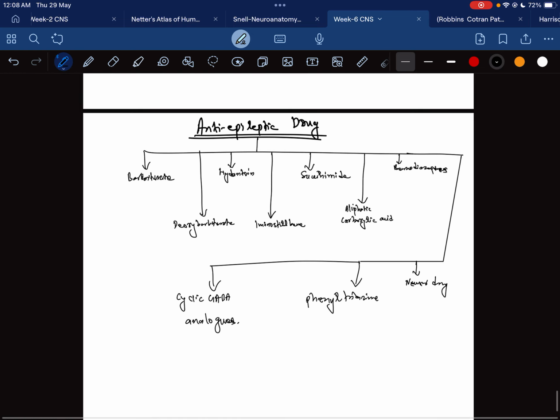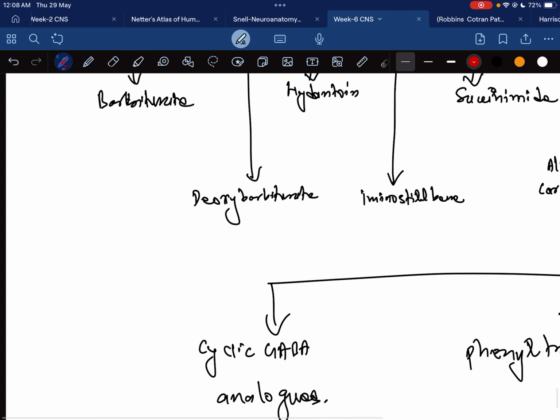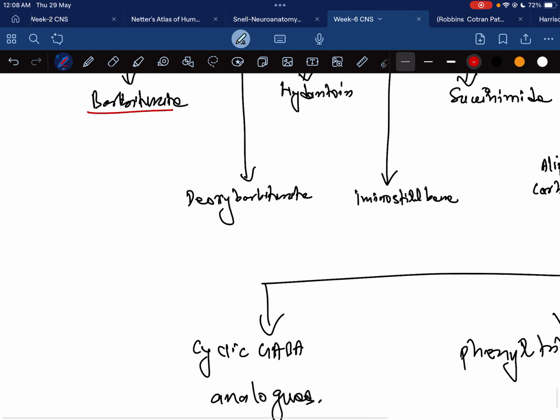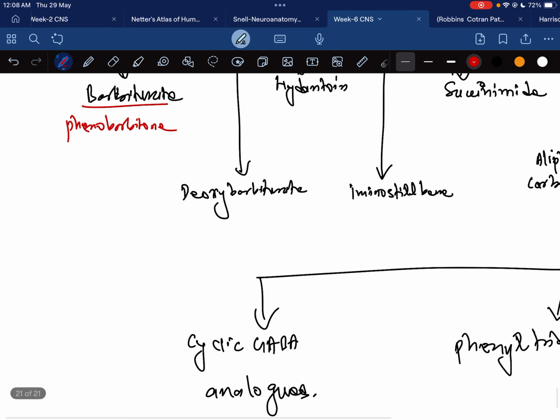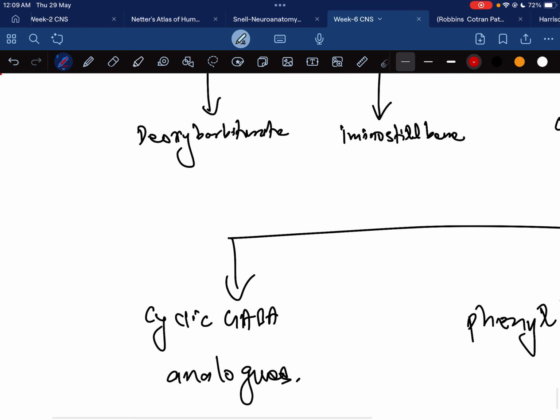Now we are going to discuss which drug falls in which group. In the barbiturates there is phenobarbitone. In the deoxybarbiturates there is primidone.